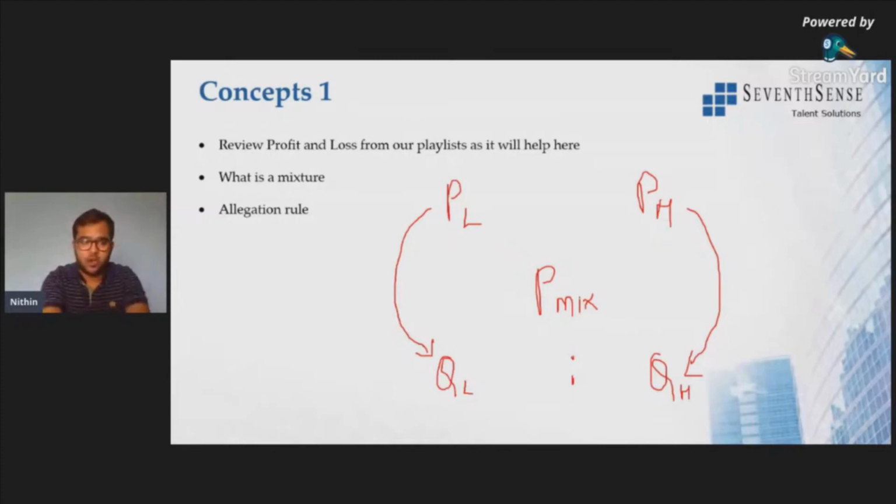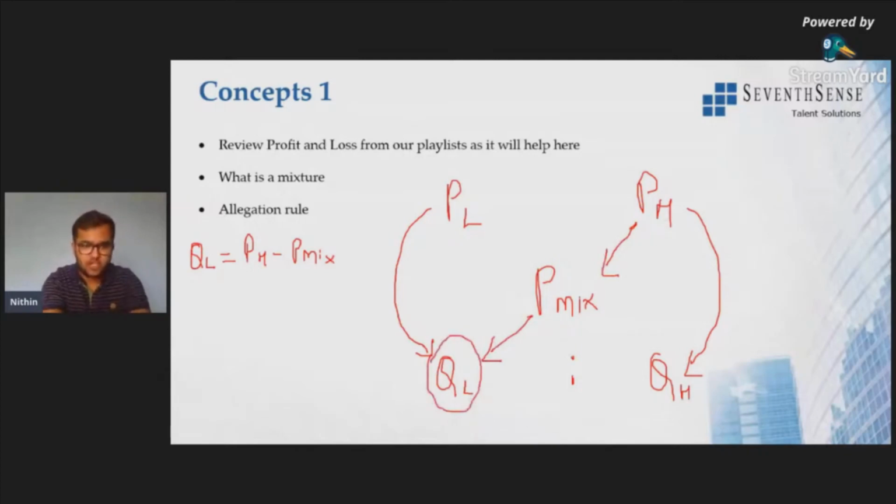So the quantity of L, that is low quality rice, or lower price, obviously low quality rice of any commodity will be very cheap, right? So this will be PH minus P mix, that is PH minus P mix will be the quantity of low quality rice.